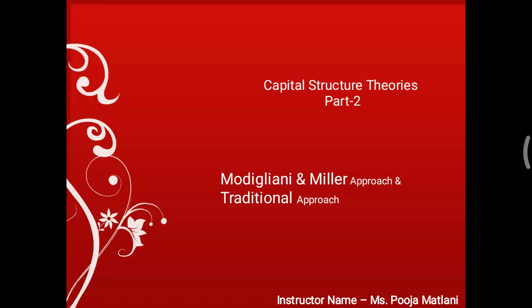Welcome to Capital Structure Theories Part 2, Modigliani and Miller Approach and Traditional Approach. Basically, the Modigliani and Miller approach has two parts, the irrelevancy model and the relevancy model. In the irrelevancy model, today we will see the environment where there is no tax, no transaction cost, and all investors are rational, they make profits by selling the overvalued securities and buying the undervalued securities.